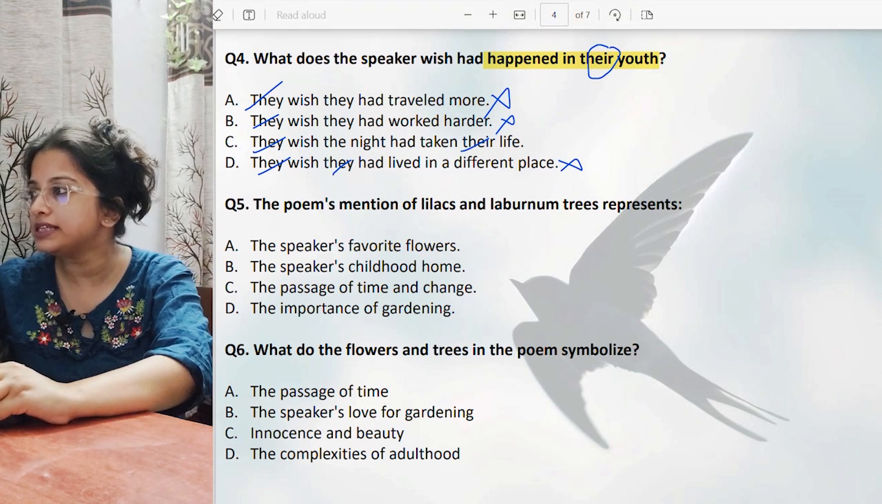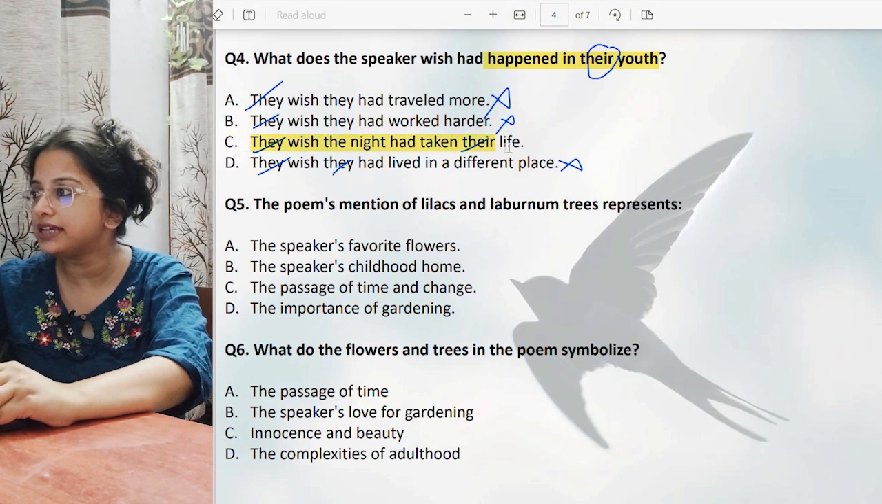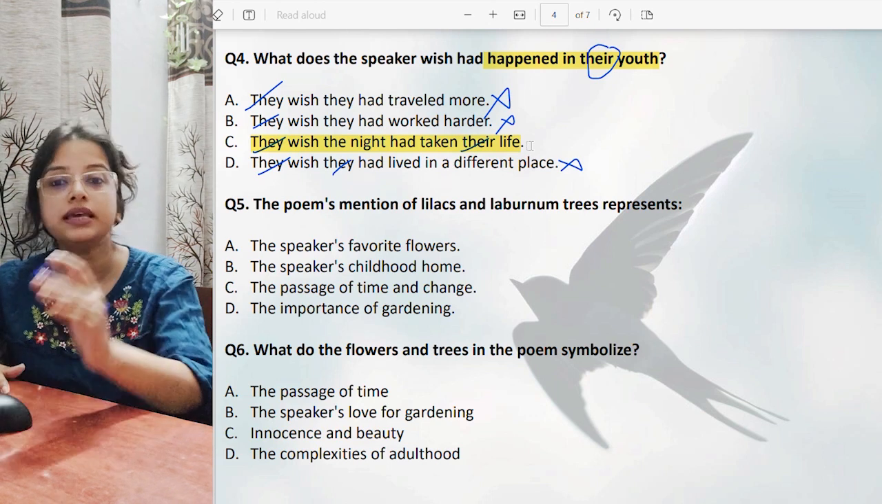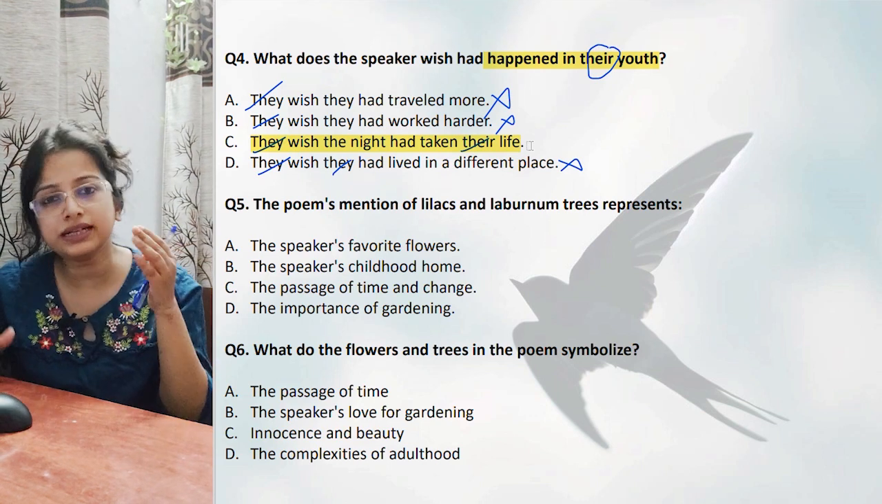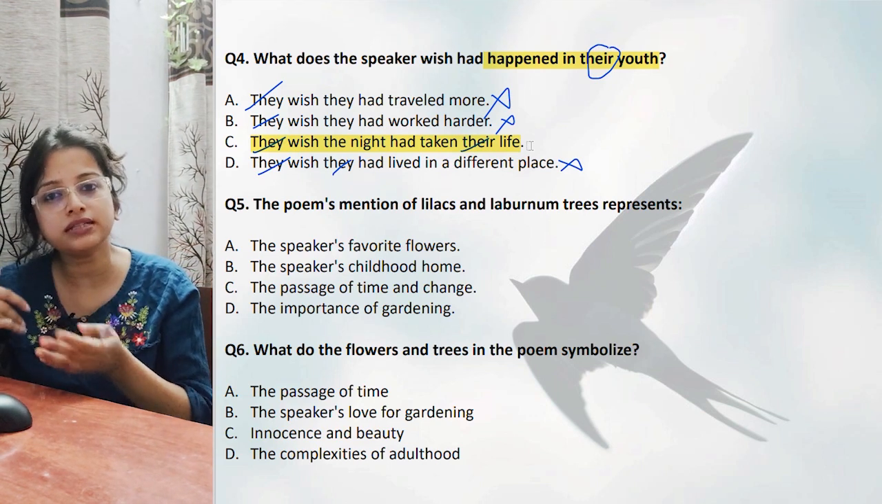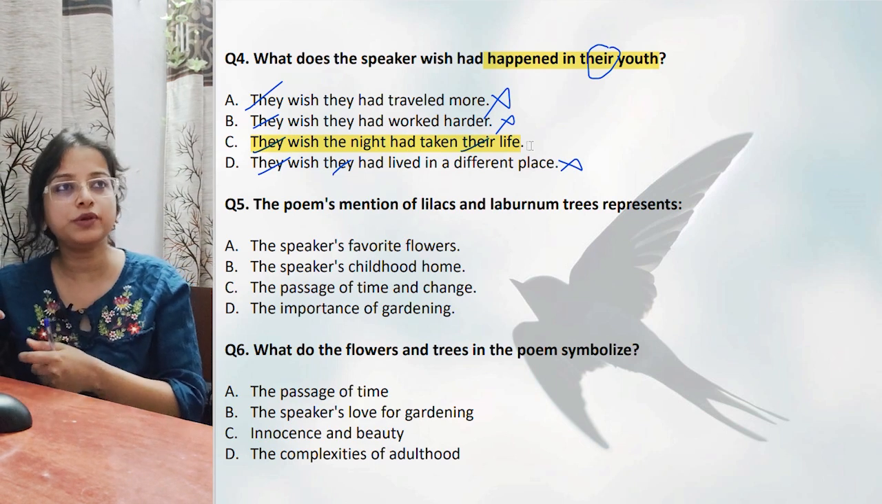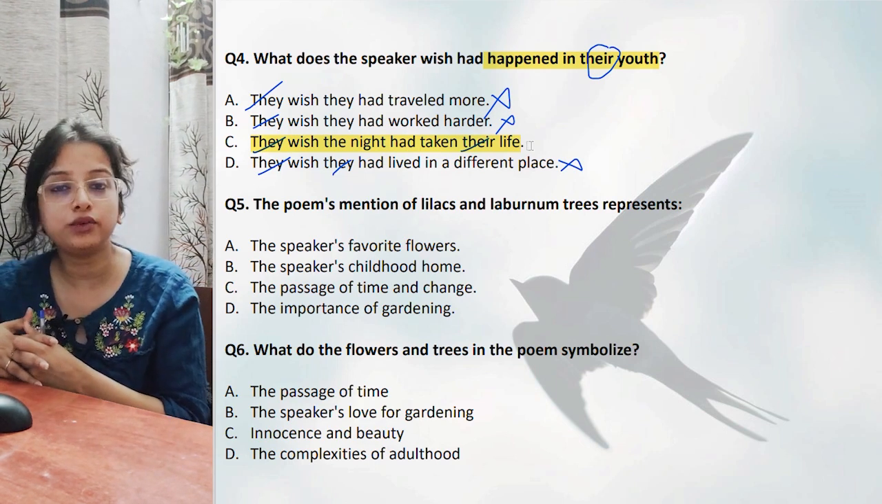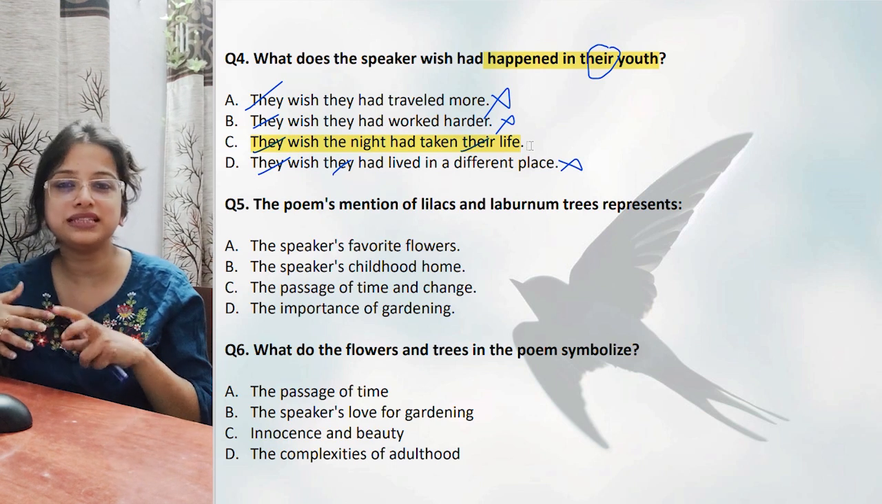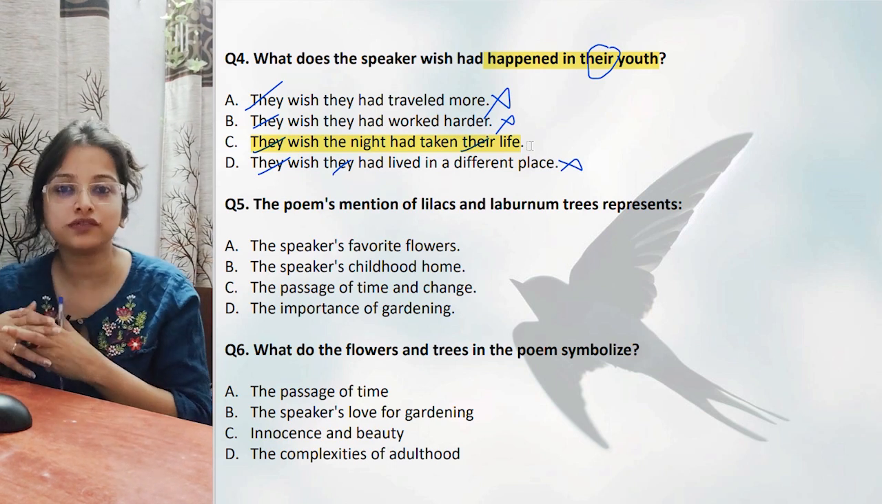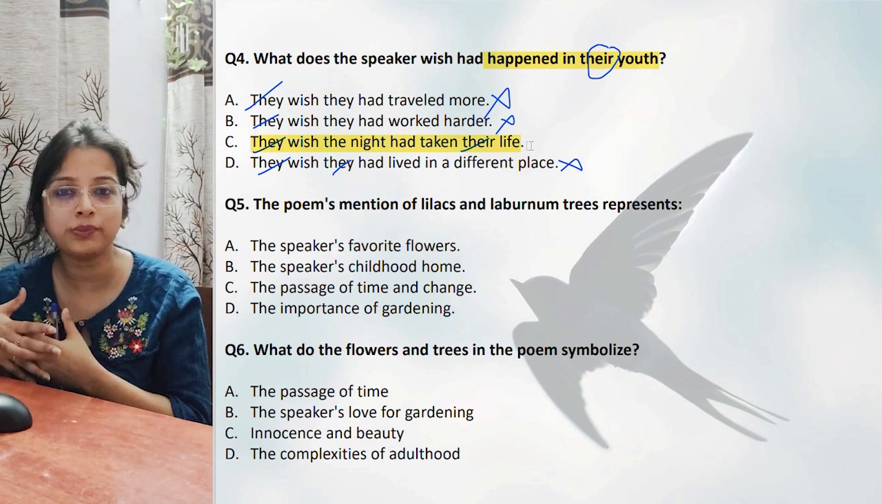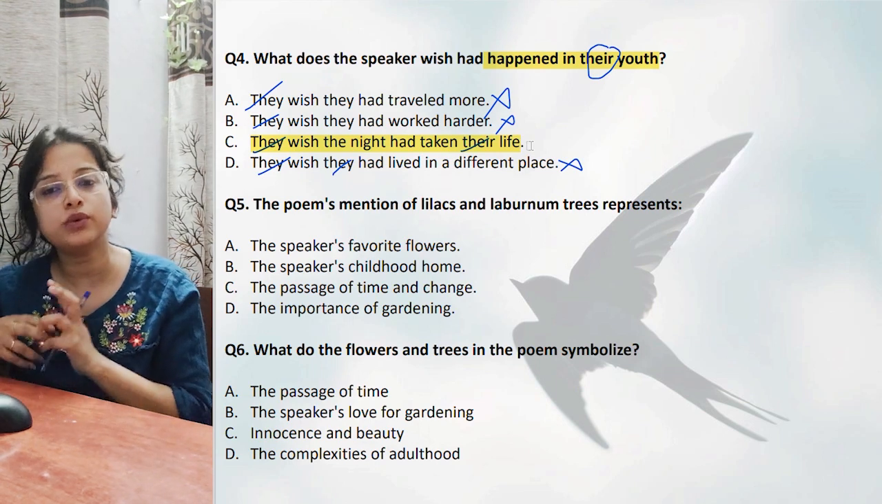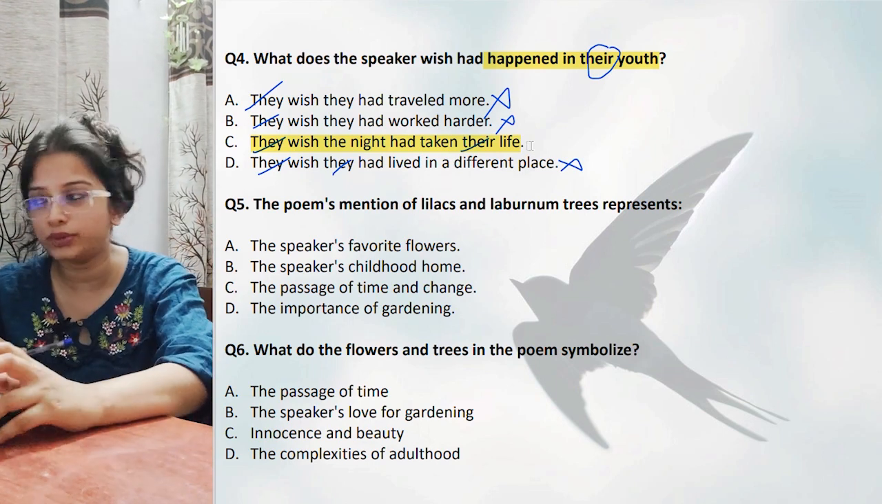The best one is that he wished that the night had taken his life, because this is the paradox over here: he loves those days, but he still wants that, gosh, I would be dead that day, because I don't want to live these sad moments, these drudgeries of daily grown up life. I don't like them, so I wish I were dead on that day only.